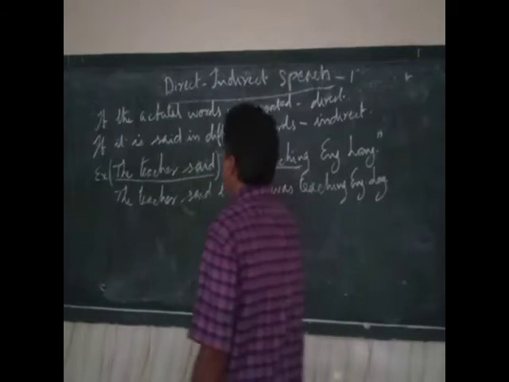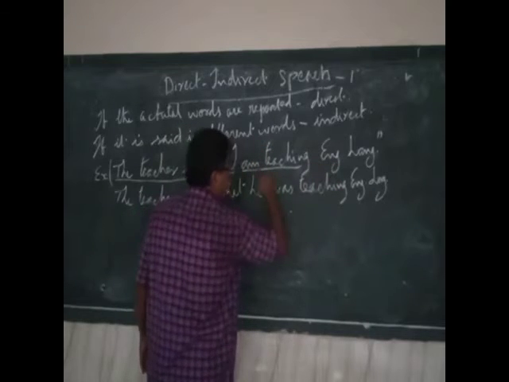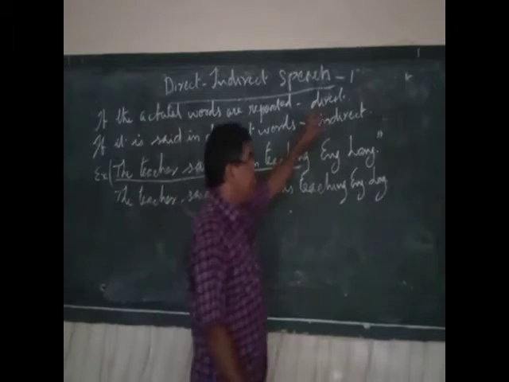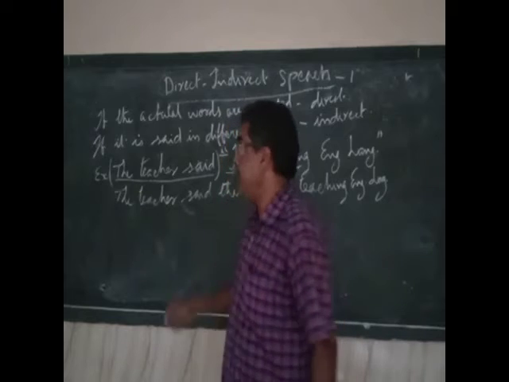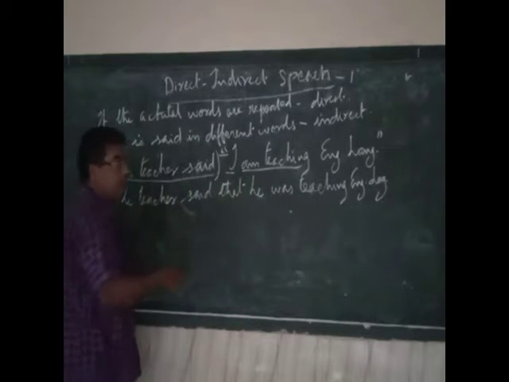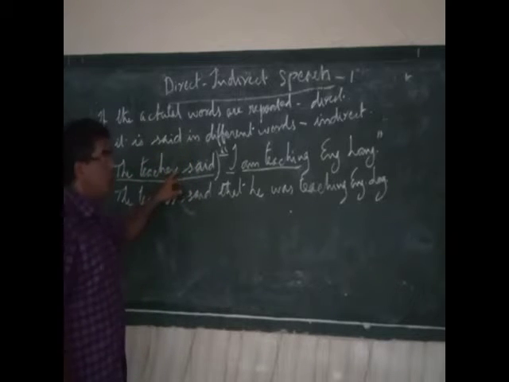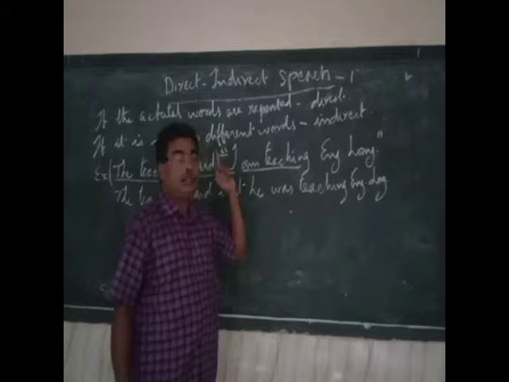So that is what is meant. If the actual words are repeated, it is called direct speech. And this part is added by the speaker. This was not said by the teacher. Only this was said by the teacher.